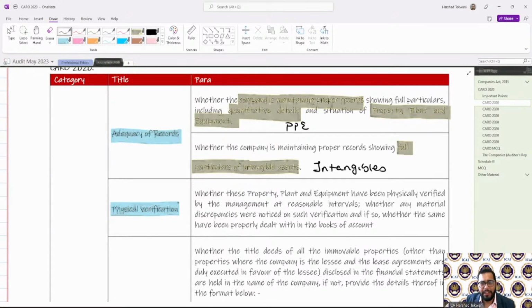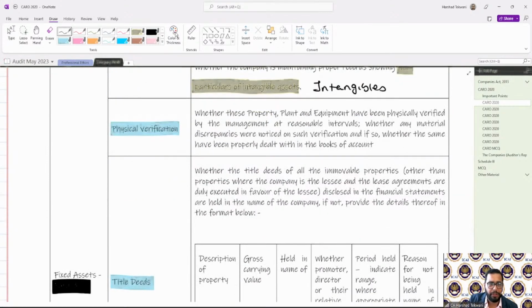So whether adequate records are maintained or not. Second, physical verification. Whether this property, plant, and equipment has been physically verified by the management at reasonable intervals. Very important.